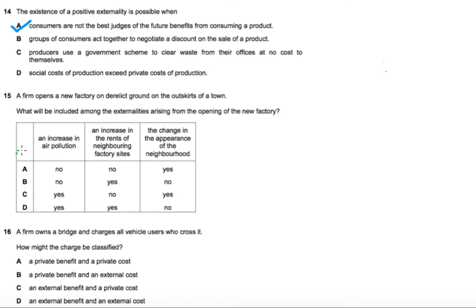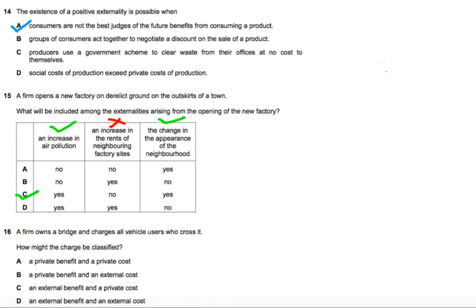Option number 3 is the change in the appearance of the neighborhood. Again, this is not captured by the markets, because there is no price and no quantity for this, so it is not captured by demand and supply. This is an example of an externality. Looking at the options, option C matches what we've discussed, so option C is the correct answer.